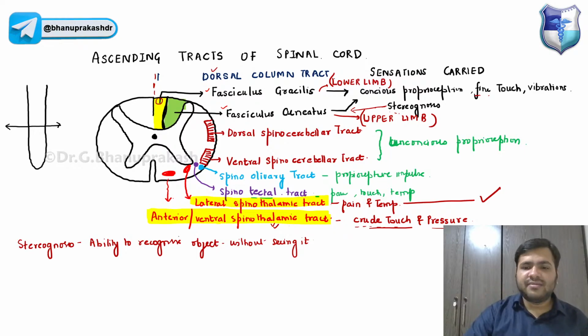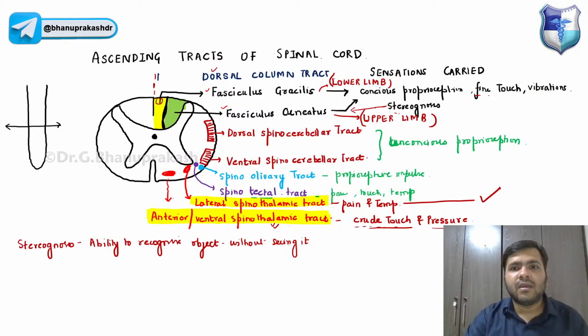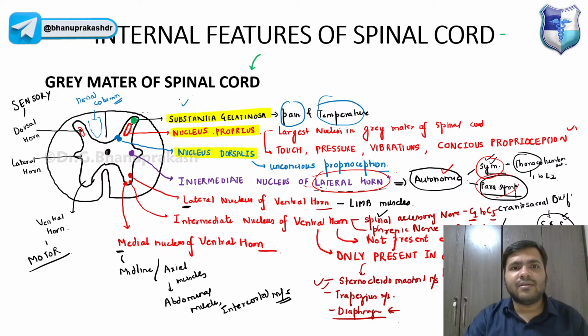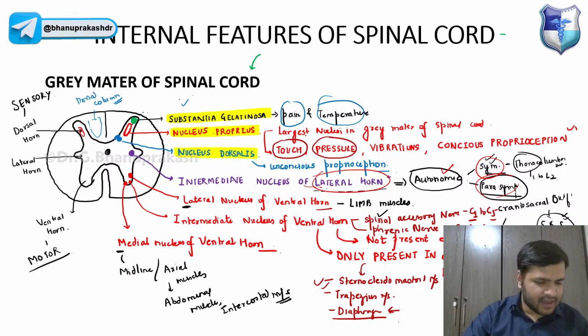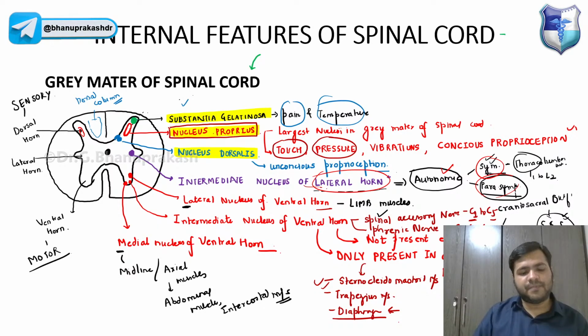Now, again, the story is the same, guys. Now we are going to discuss the ventral spinothalamic tract, right? Can anyone tell me, for touch and pressure, which nucleus do we have in the gray matter of the spinal cord? It is the nucleus proprius, guys.